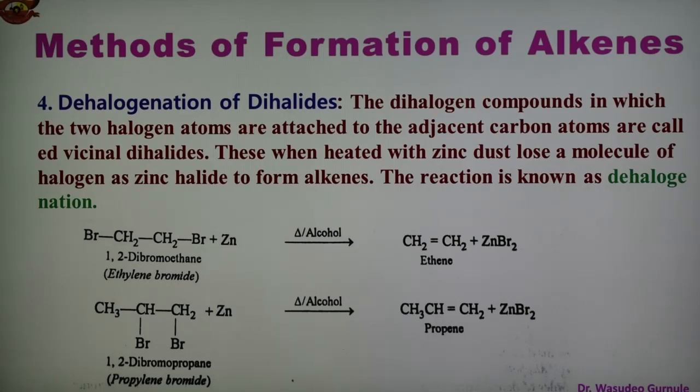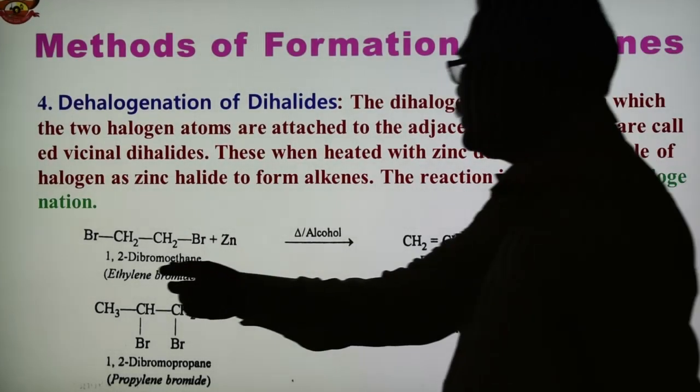These dihalides, when heated with zinc dust, lose the halogens as zinc halide, forming the alkene. Therefore, the reaction is known as dehalogenation.